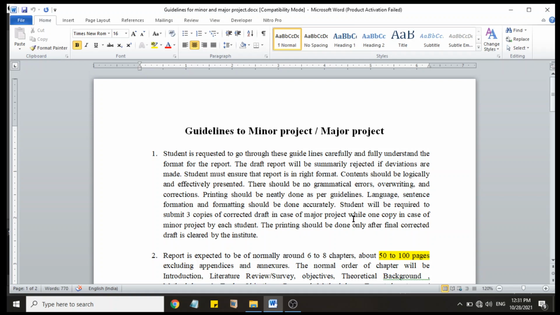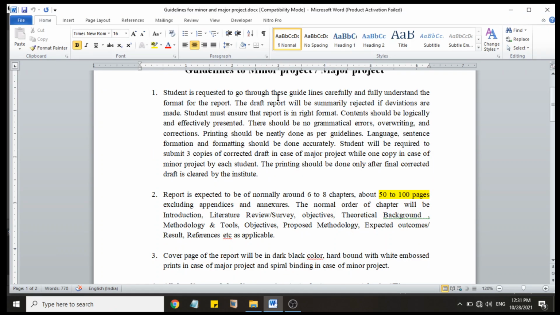Basically, these guidelines are related to the writing, various formats, related to the font size and spacing. First point is, student is requested to go through these guidelines carefully and fully understand the format for the report. The draft report will be summarily rejected if deviations are made. Student must ensure that the report is in the right format.